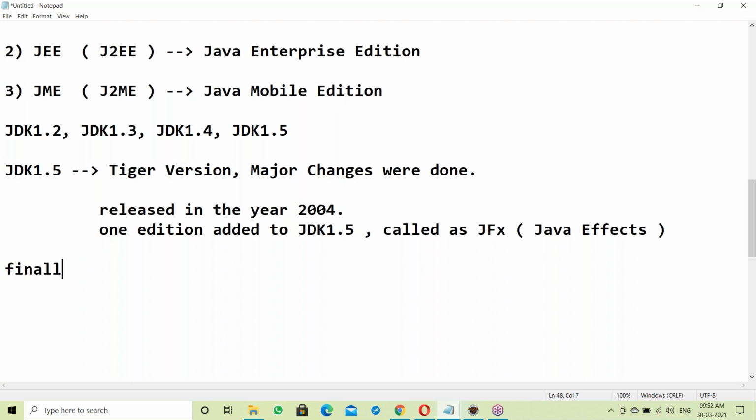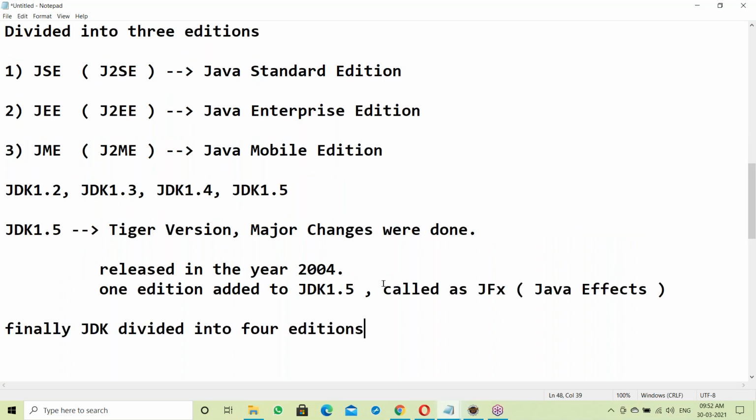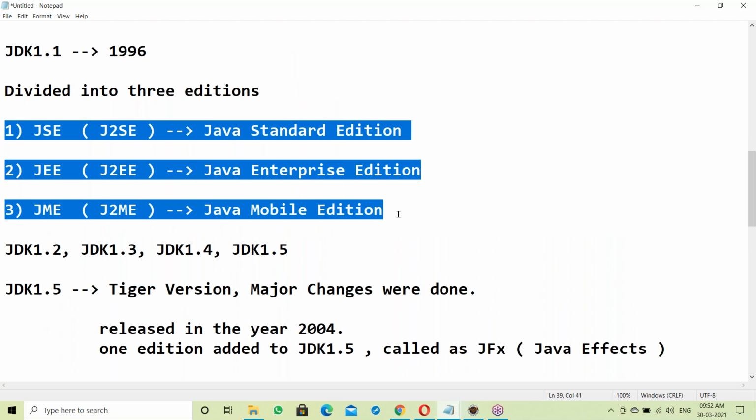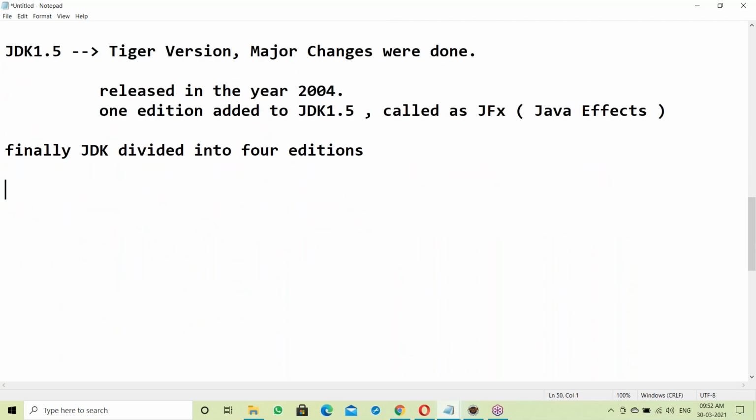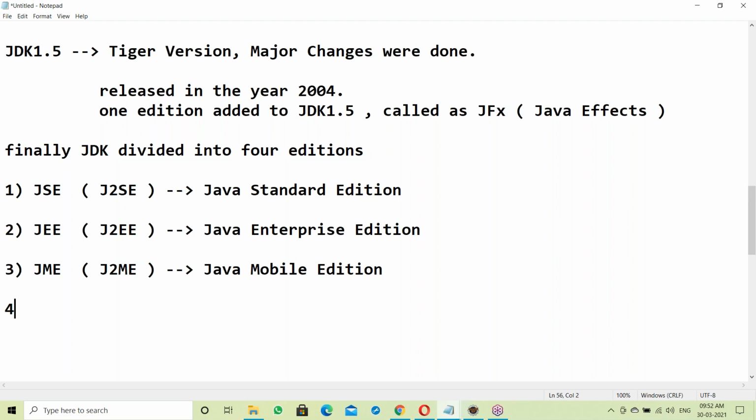So finally, JDK is divided into four editions. Totally four editions in Java. These are three editions, and the fourth edition is Java FX.